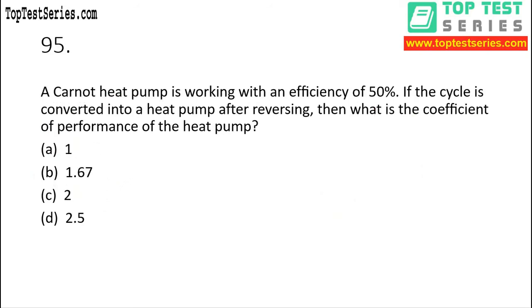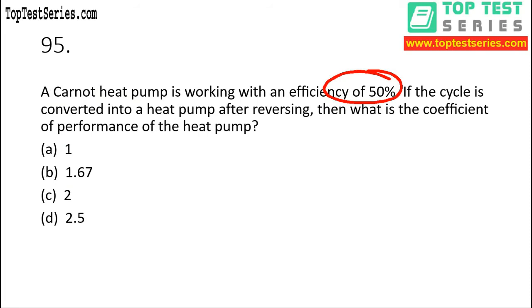Question number 95. A Carnot heat engine is working with an efficiency of 50%. If the cycle is reversed and converted into a heat pump, then what is the coefficient of performance of the heat pump? So we are given efficiency 50%, that means the heat engine it is talking about, and we have to find out the COP of the heat pump.